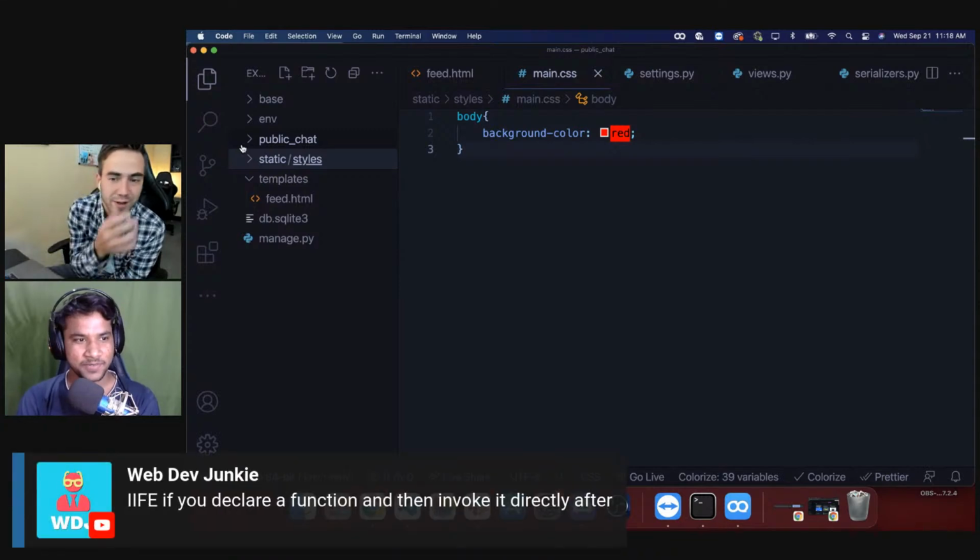So Cody has, there we go. Immediately invoked function expression. Is that right? Is that if you declare a function, then invoke it directly after? Yeah. So Cody's got the answer. Cody's a JavaScript legend. Him and Shuvo are probably two of the best JavaScript developers.